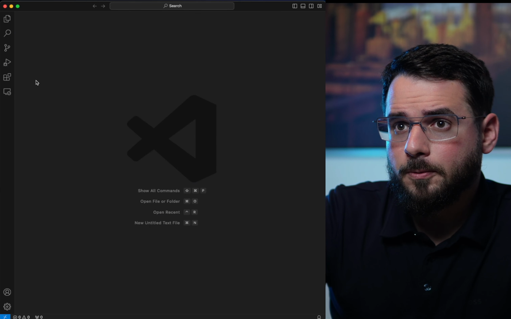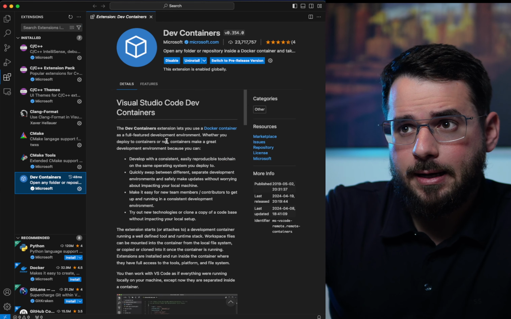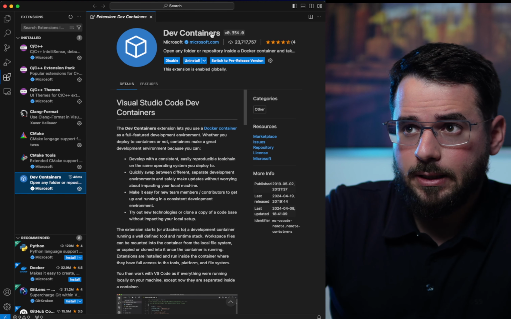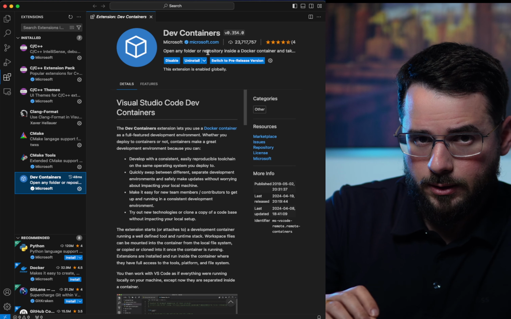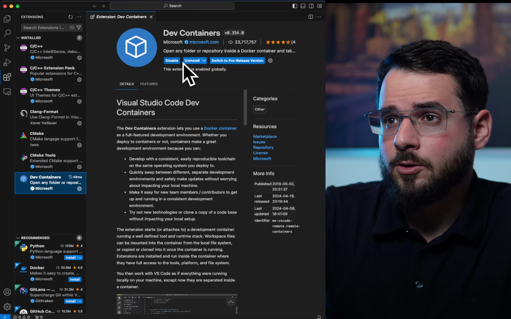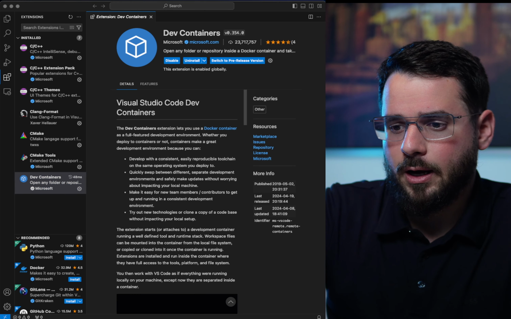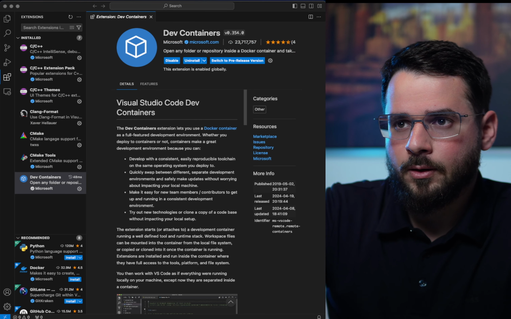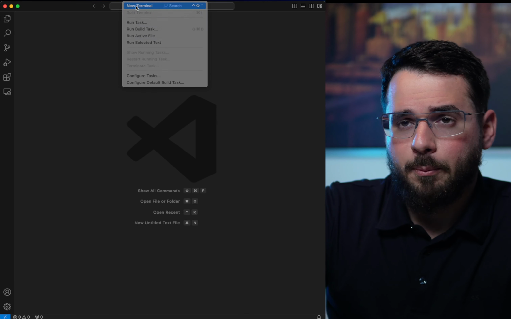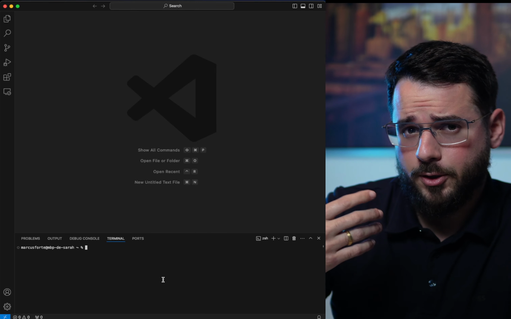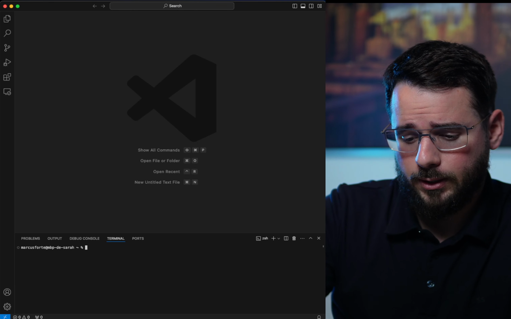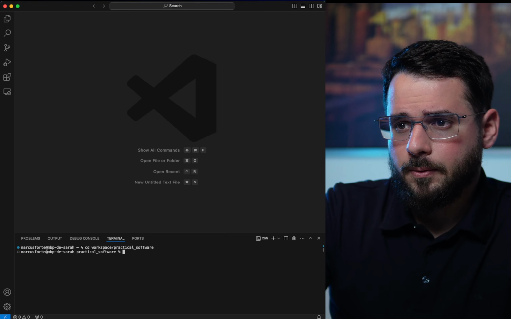So let's get practical. This is Visual Studio Code, and this is the extension that I spoke about, Dev Containers from Microsoft. This is the only extension you're ever going to need for this setup. So make sure that you have this installed. You have to have it running in the background. So let's get to it. I'm going to clone this repository, this very famous repository I spoke so much about, that has all this dev container thing running. Let's see how it goes.